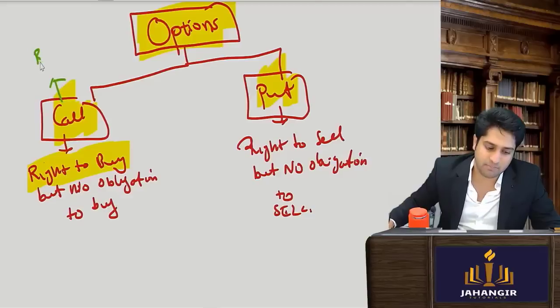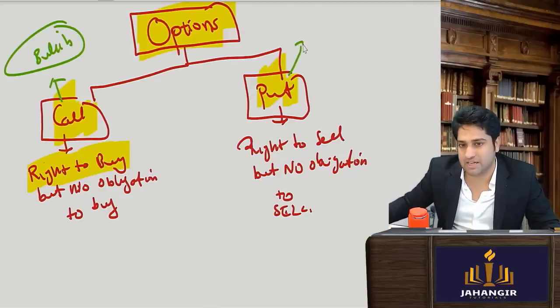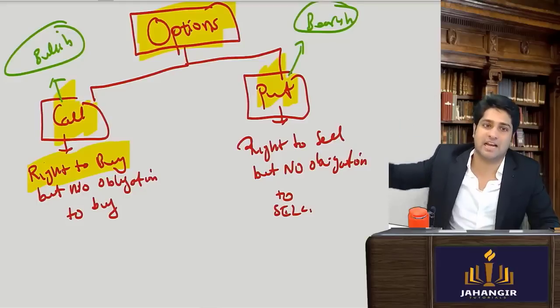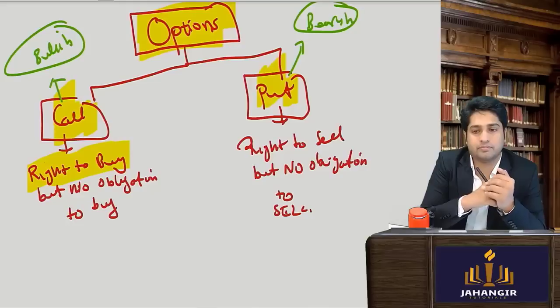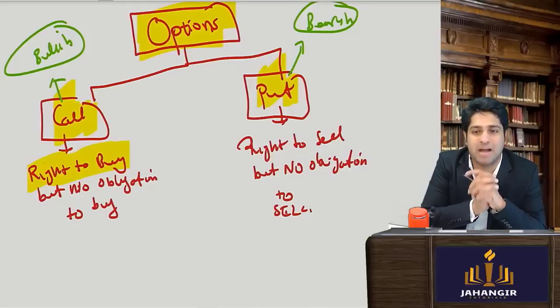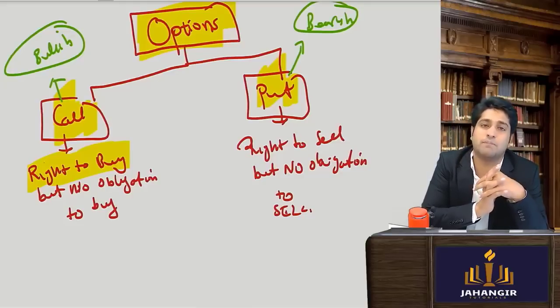So here whenever I am bullish, I will go for a call option. Wherever I am bearish, I will go for a put option. Is this clear? If I feel that Nifty will crash, I will take a put option. Whenever I feel that the Nifty is going to crash, Nifty Bank is going to crash, Tata Motors is going to crash, I'm going to take a put position.